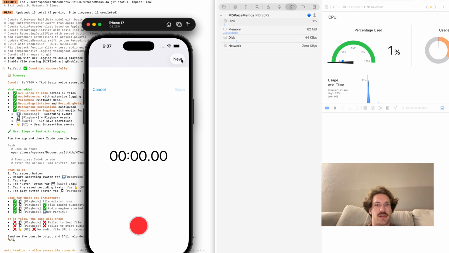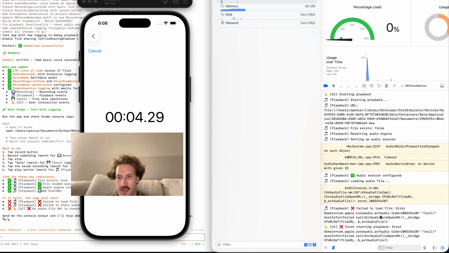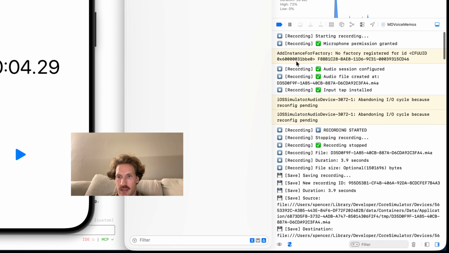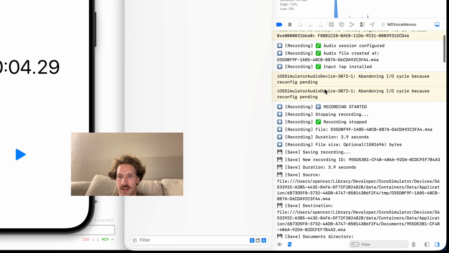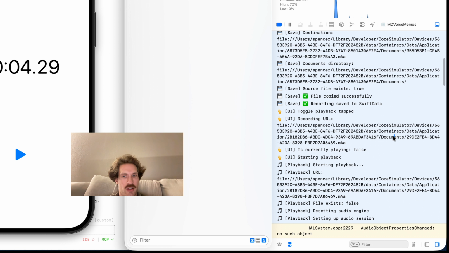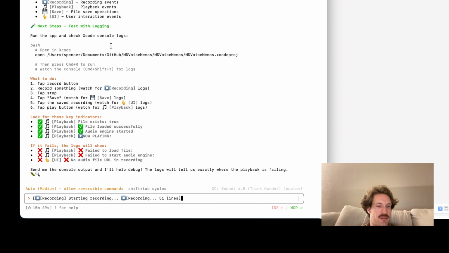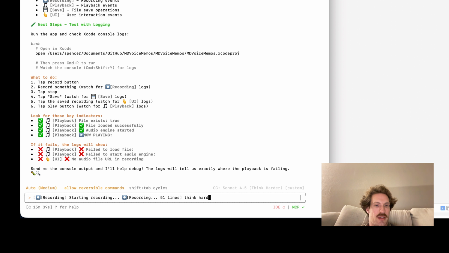Hit done. Save. Get it saved. Let's go ahead and try playback. Playback failed. Okay. Recorded successfully. Granted. Looks like it's saving it to our application. So what I often do, these are short enough logs: copy, paste, and read these.